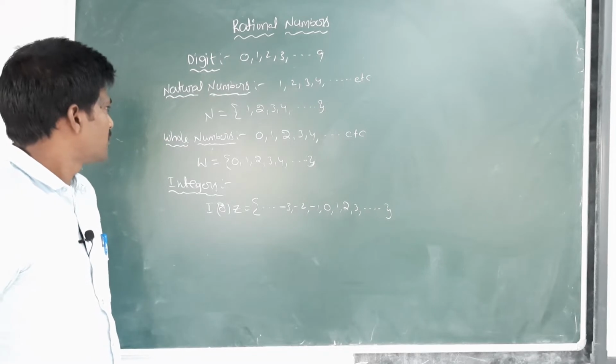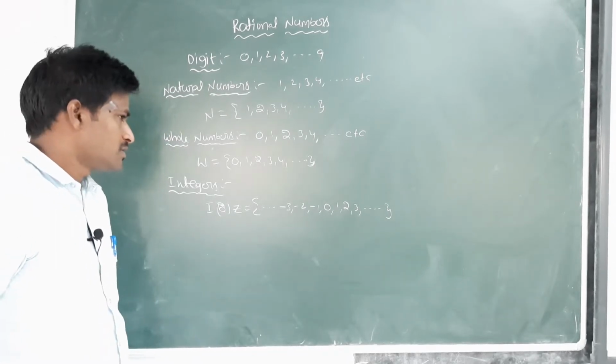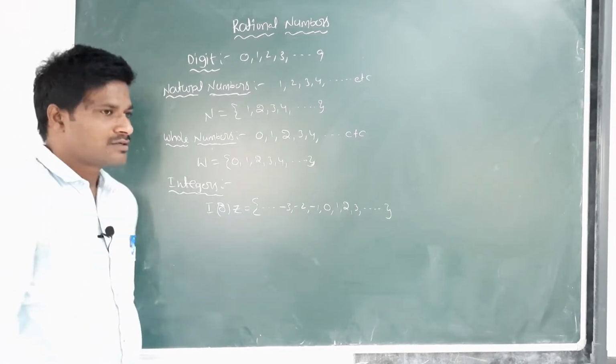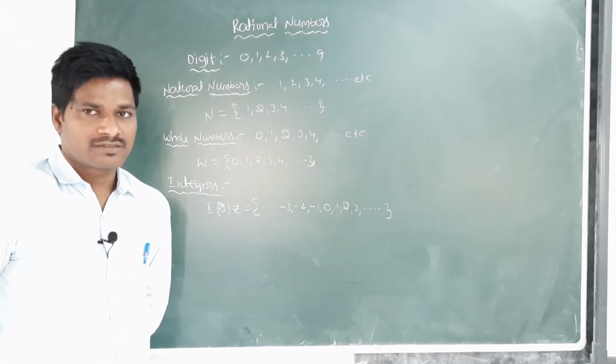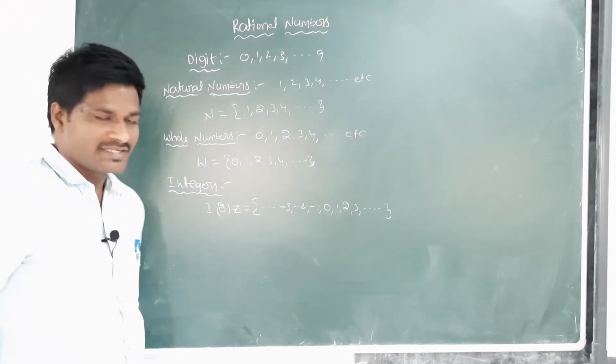All natural numbers and all whole numbers are always integers.